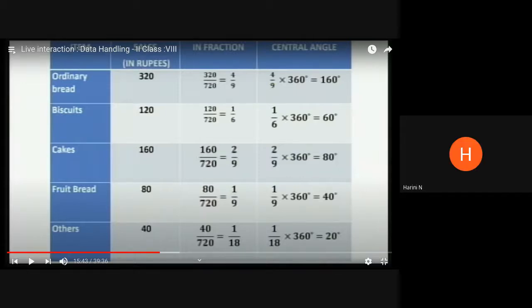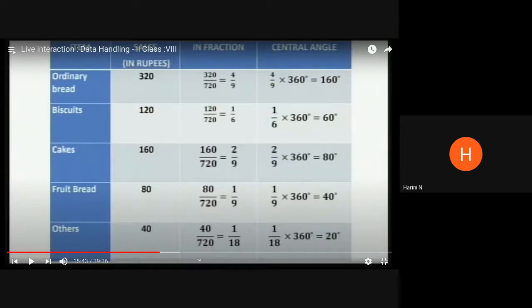Yeah, that's exactly what is done. No, 320 divided by 720, when you represent it in the simplest form as a fraction, is written as 4 by 9. That is the simplest form. Beyond this, you can't simplify 4 and 9 because they don't have a common factor between them. So 4 by 9 is the lowest form of the fraction 320 divided by 720.